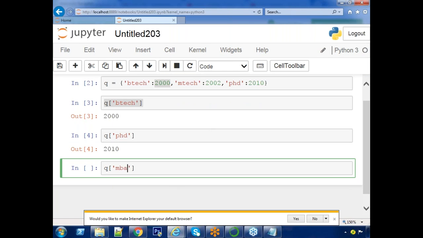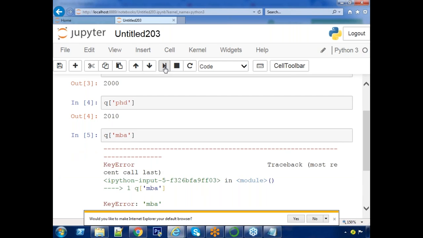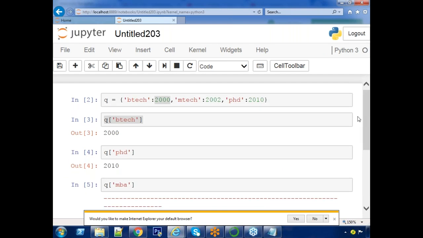MBA is not available. If the key is not available, you get an error because the key is not found. Understand? The key error, MBA is not found. That means to access dictionary elements, by passing a key, we get the value. Understand the point?